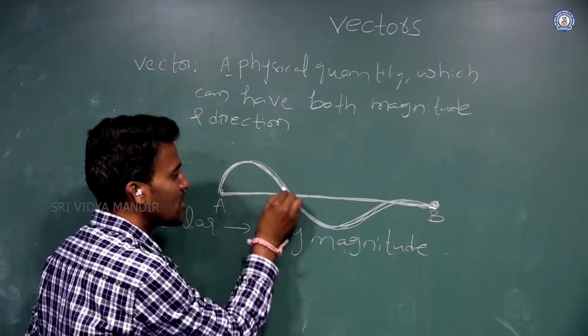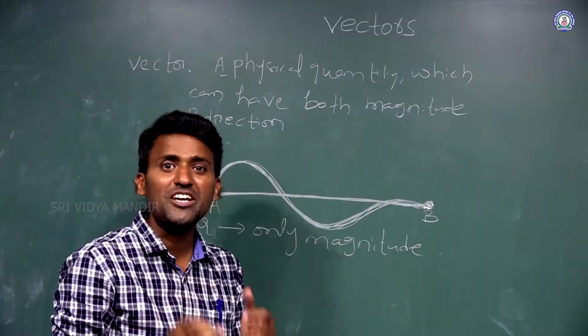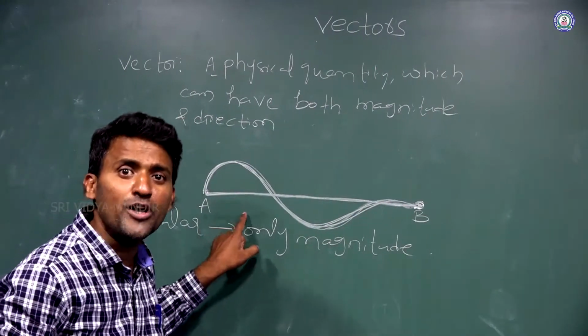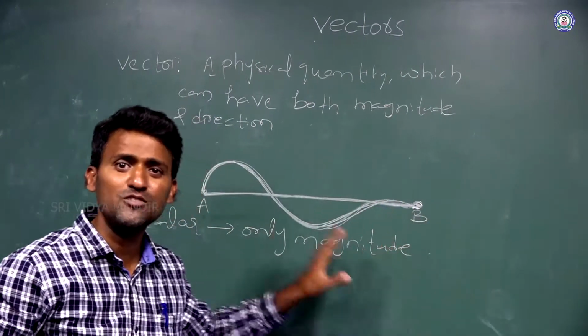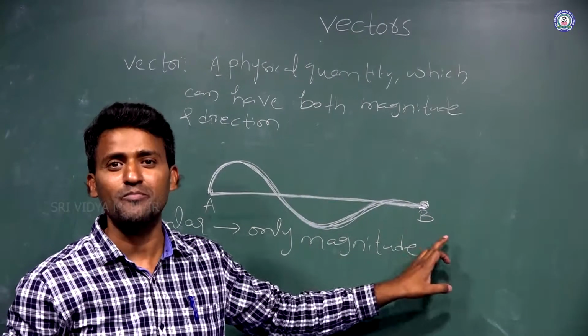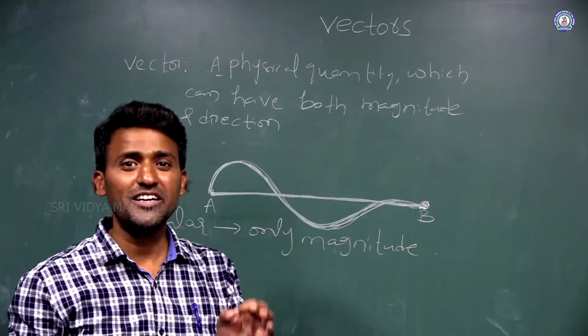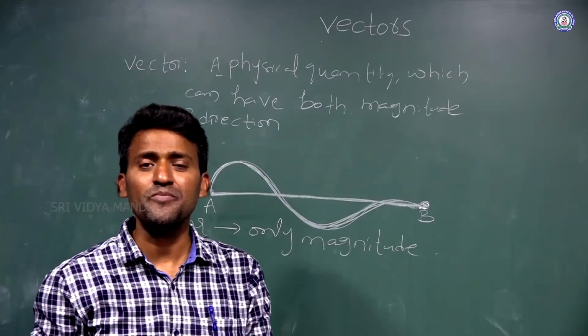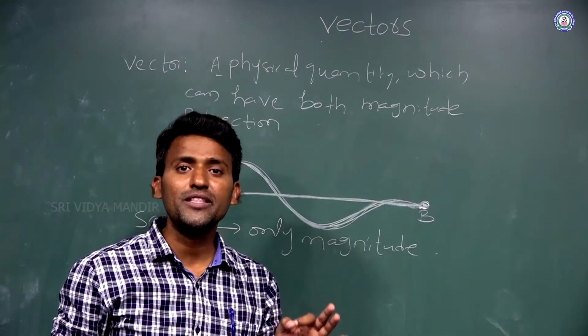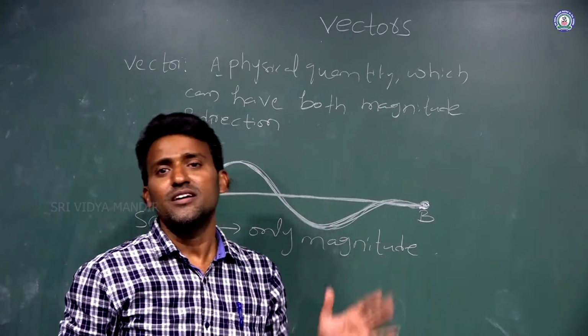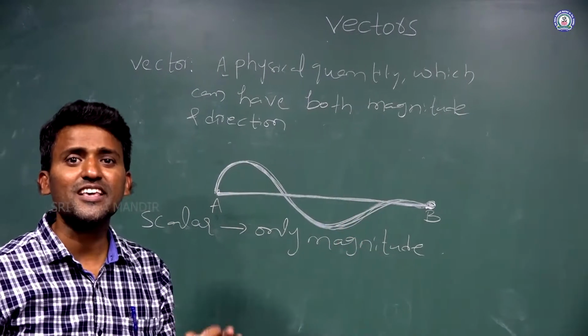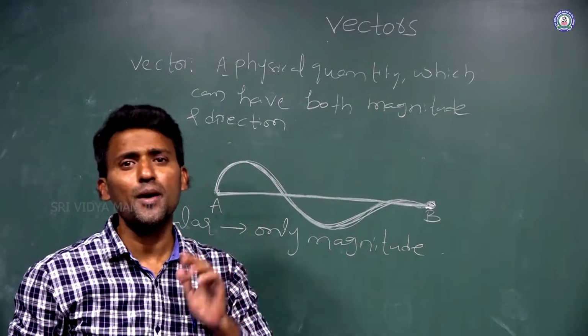So this is nothing but a magnitude. But I did not mention from the initial point to the final point, or from point A to point B. If I mention that, it gives the direction. But in the definition of distance, it is the length of the path covered by the particle, so distance is a scalar quantity. It has only magnitude.